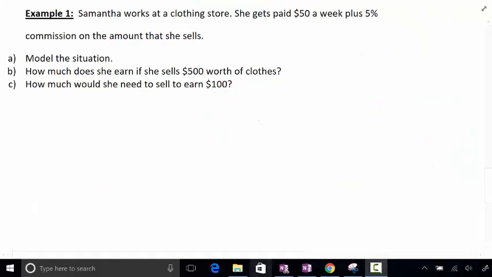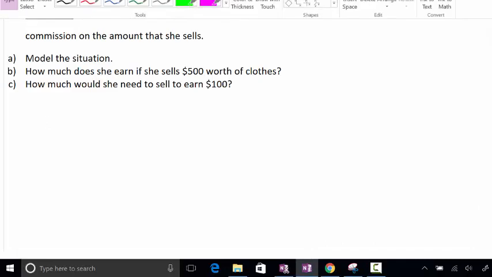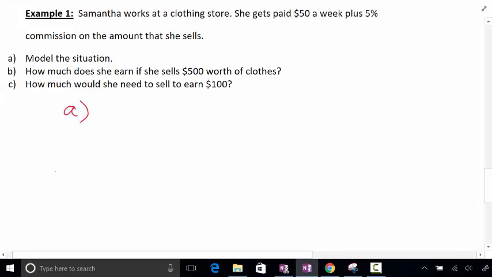So again, this says example 1. Samantha works at a clothing store. She gets paid $50 a week plus 5% commission on the amount that she sells. Now, okay, what are going to be my two variables to model this situation? Okay, let's think about our two quantities. x and y, what's it going to be?